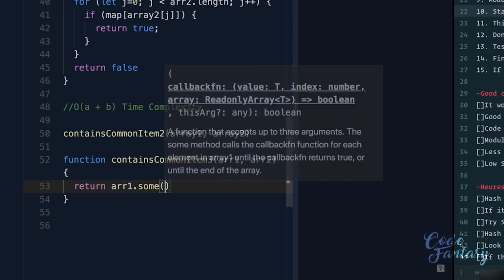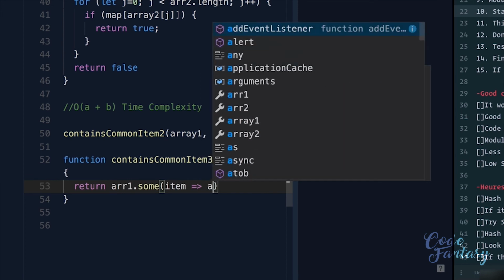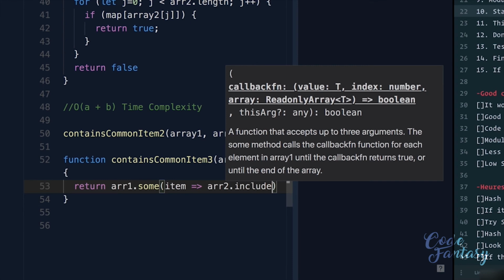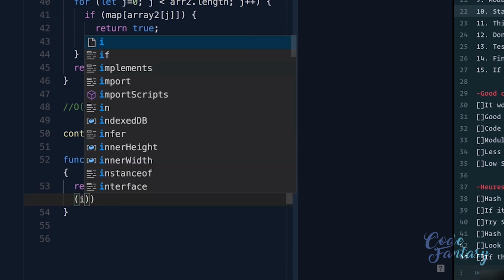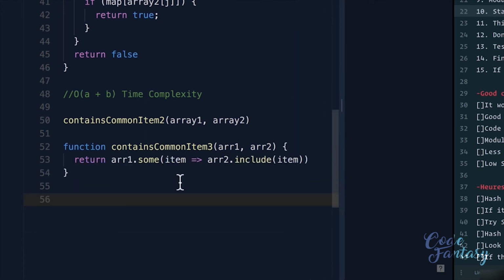array1.some, which is a newer feature, I think ES6 with JavaScript. And I can say item using arrow functions, which come with ES6. And I can say loop through array2.includes and check if it includes the item. Oops, not that item. Now, what do we just do here? Well, we're using some built-in JavaScript methods to do essentially what we've done above, which is check the first array, iterate through each item in the array, and if some of them include the items in our array2, just return true or false.